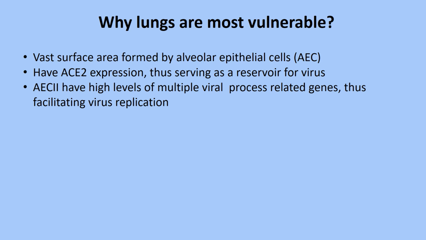Recent research has revealed that the alveolar epithelial cells of the lungs have ACE2 expression and thus serve as a reservoir for the virus. Also, there is a vast surface area formed by the alveolar epithelial cells of the lungs. Alveolar epithelial cells type 2 have high levels of multiple viral process related genes which facilitate virus replication, virus multiplication, and virus packaging, and thus the lungs are the most vulnerable organs of the human.